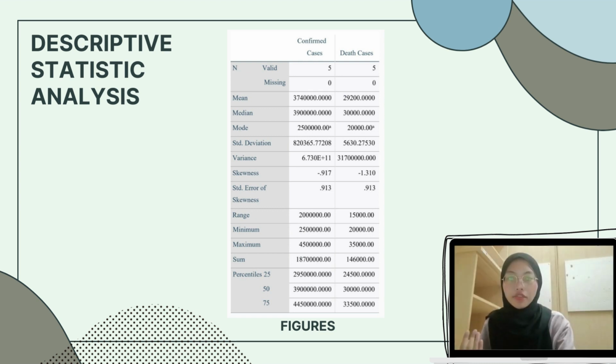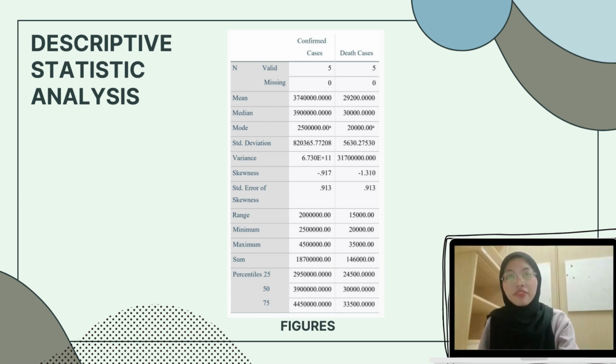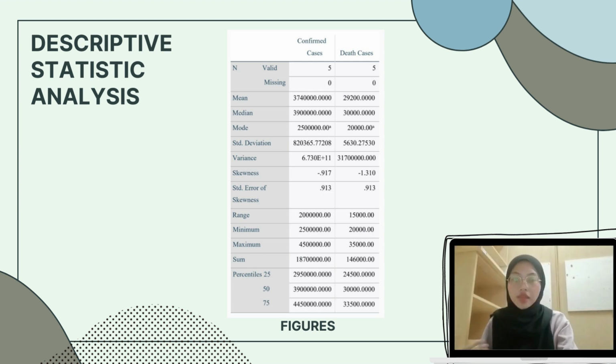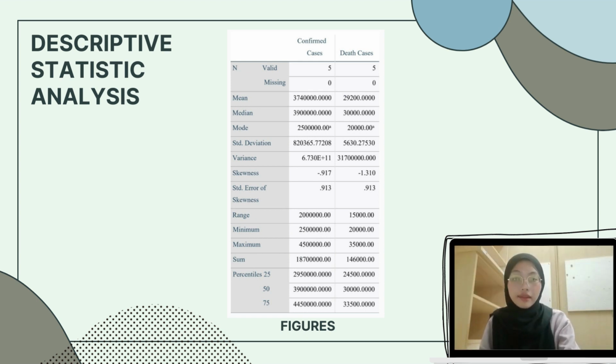So the distribution of the data is negatively skewed, which means that it is skewed to the left. The maximum value of death cancer is 35,000, while the minimum value is 20,000. The difference between the maximum and minimum value of the death cancer is 15,000, which means that the range of the death cancers is 15,000.